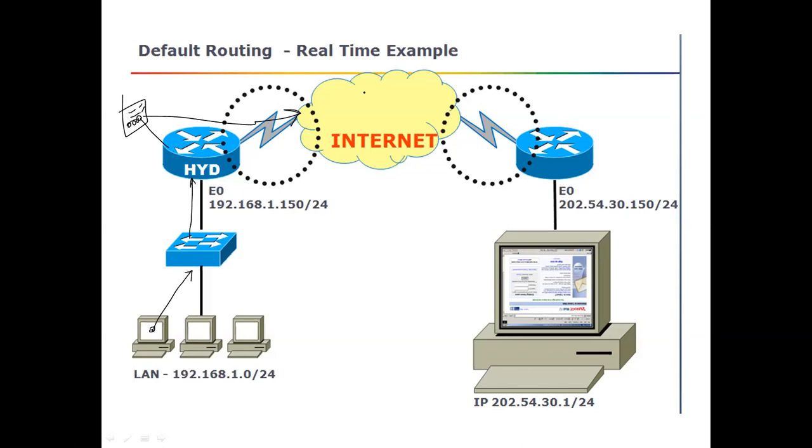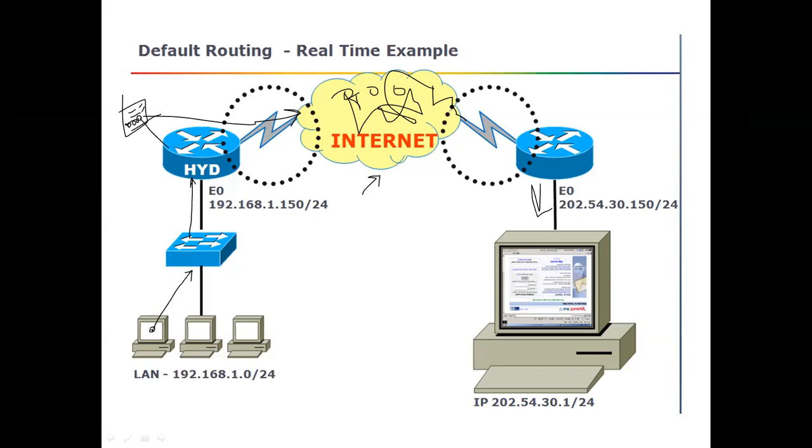The ISP, this is the internet, is nothing but a mesh of routers, n number of routers, and from one to another there will be one router connected to the Yahoo server, so you will be able to reach there. You don't need to worry about this ISP complication. In our router, we simply add a default route to reach unknown destinations. That's it.